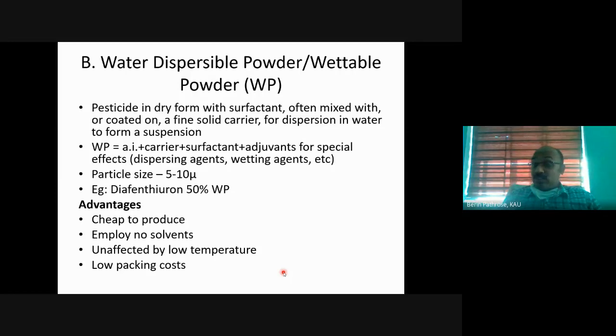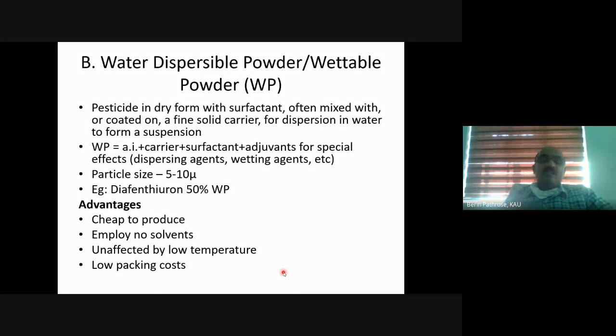There are no solvents, unlike certain liquid formulations. In tomorrow's class, we will see certain formulations where we use solvents. All those petroleum based solvents are extremely costly, because if the price of crude oil increases, the price of the solvent also increases. Another thing is the solvents are harmful to crops also. So in WP formulations, we don't employ any solvents, and it is unaffected by low temperature.